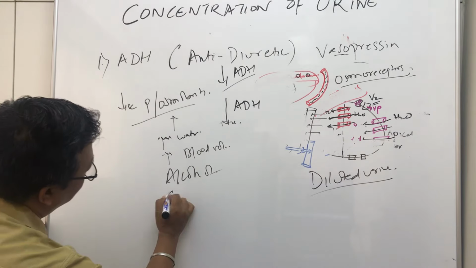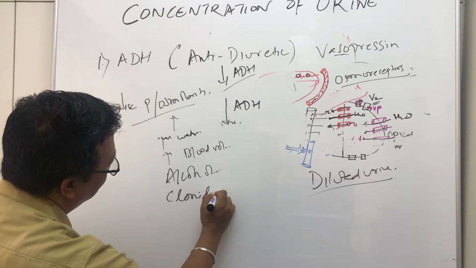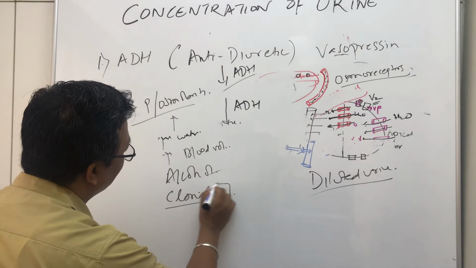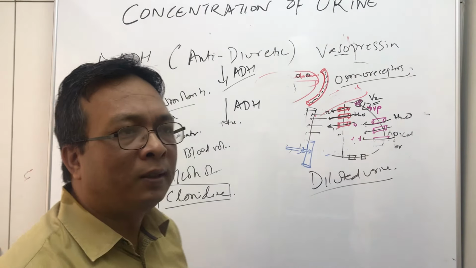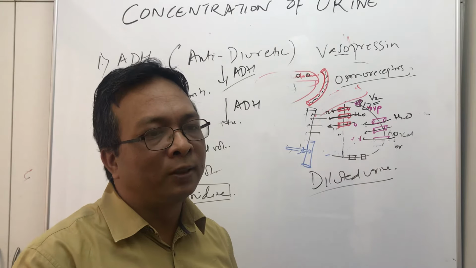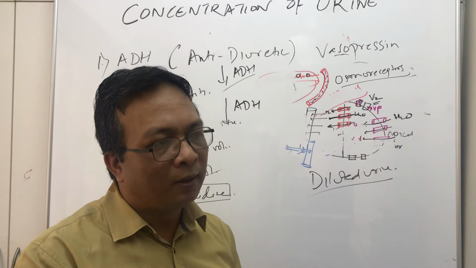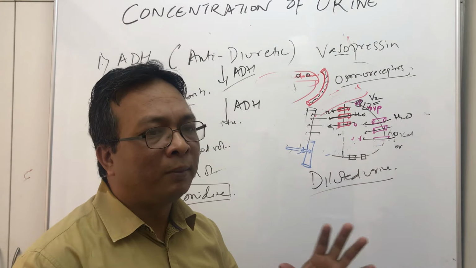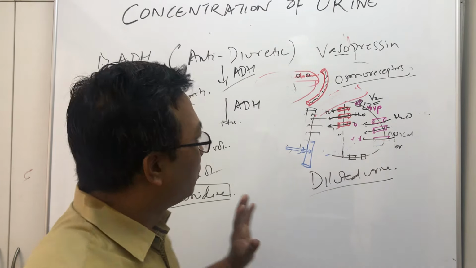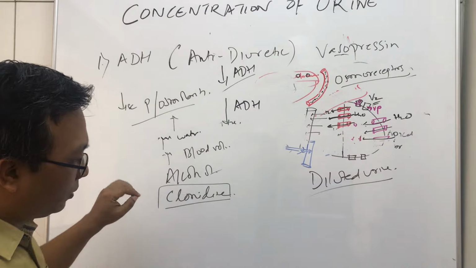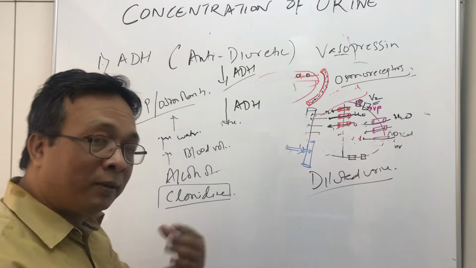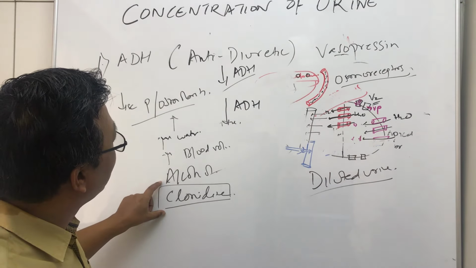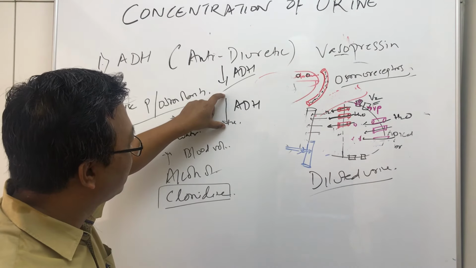And a particular drug which you will study in pharmacology, clonidine. Okay, this drug is used for the treatment of hypertension. It is also used for treatment of attention deficit disorders and many other varieties. It is very commonly used for drug withdrawal syndrome. This clonidine drug has a side effect that it can decrease the level of ADH.